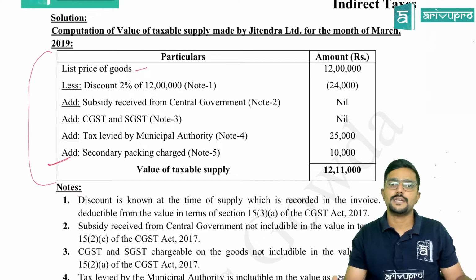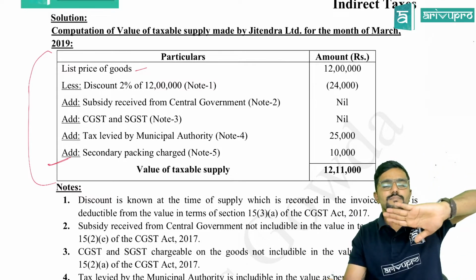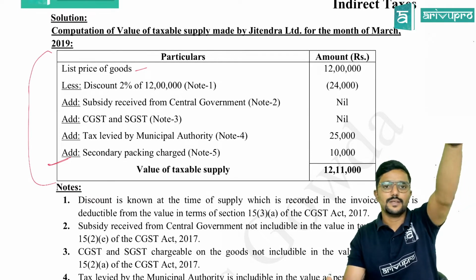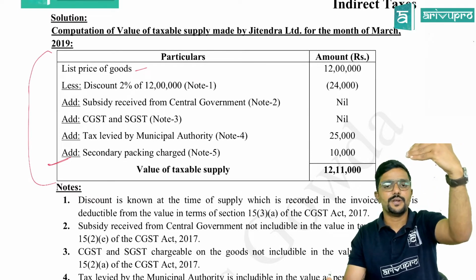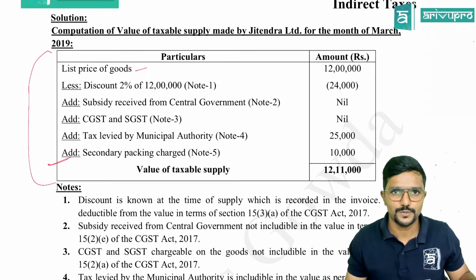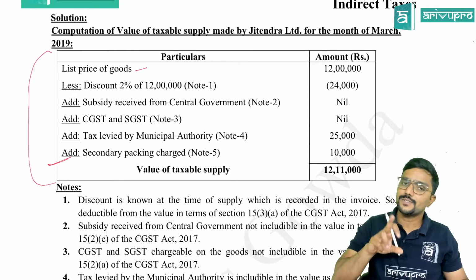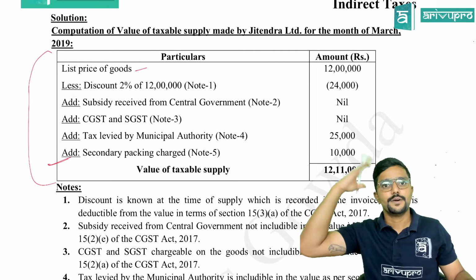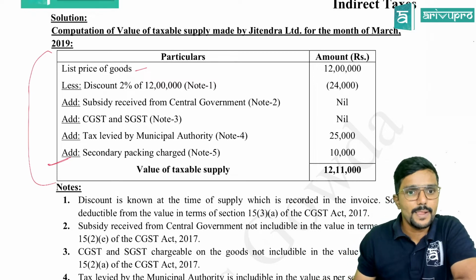After adding all the items, because some suggested answers would be given like this: first you take price, then all the additions as per section 15.2, then discount as per section 15.3. Nothing wrong, you can follow that also, but please make sure that when discount is given in percentage, you apply that percentage on what? Price. Don't miss that point, that's all.